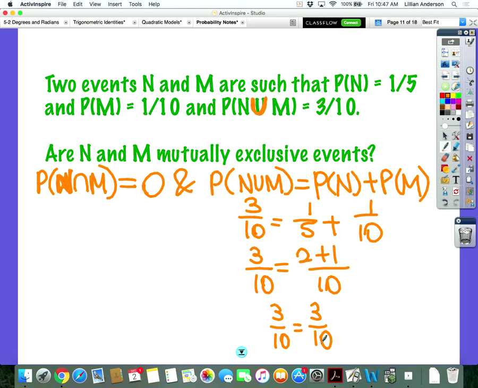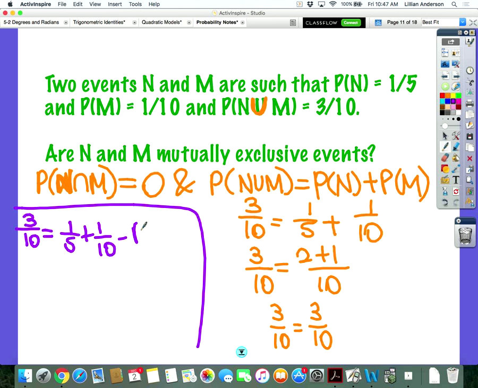Now we just have to show and prove that the probability of their intersection does indeed equal 0. What would I use to actually do that? The addition rule, which says the probability of their union is equal to the probability of each one added together minus the intersection.